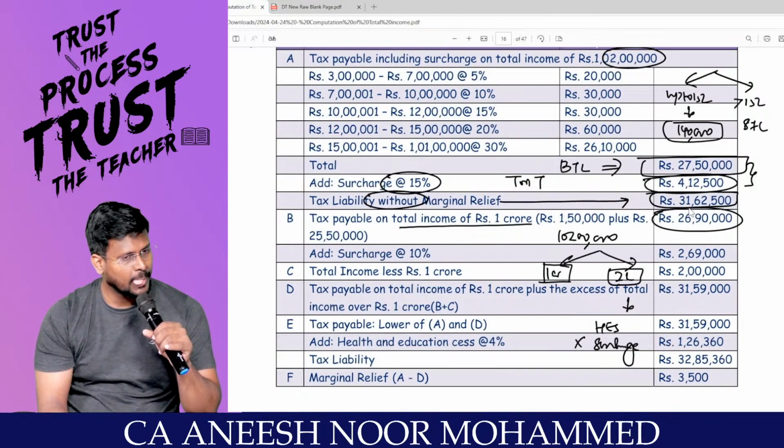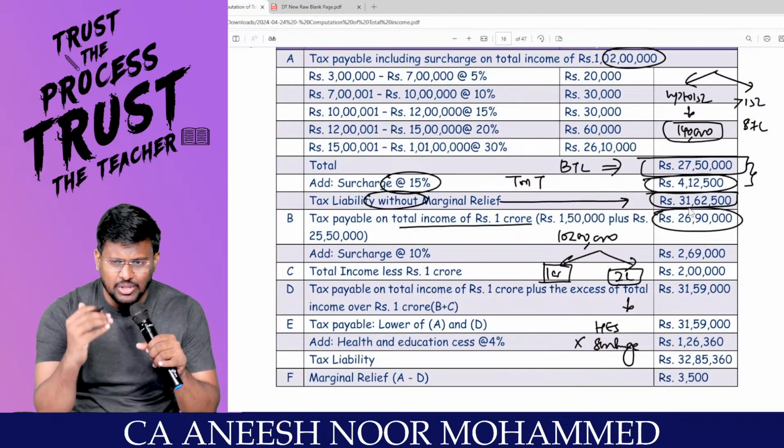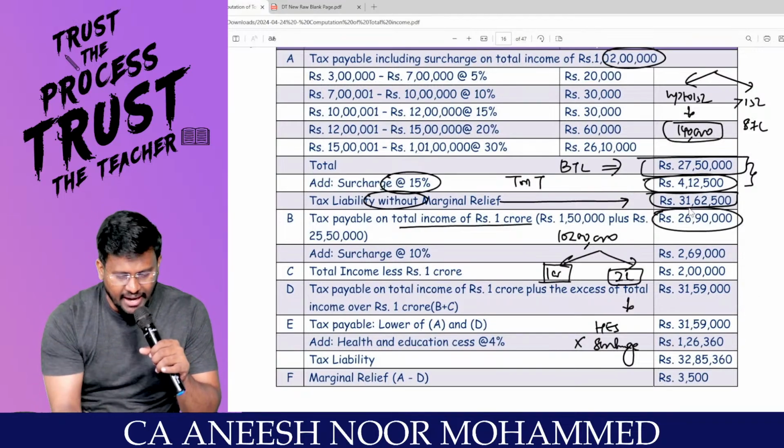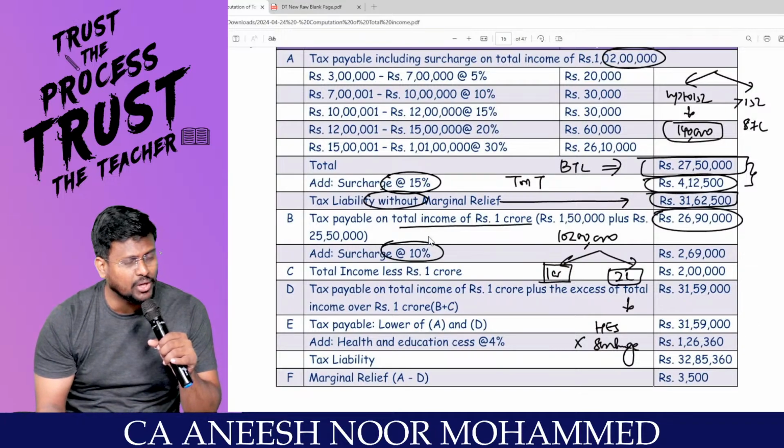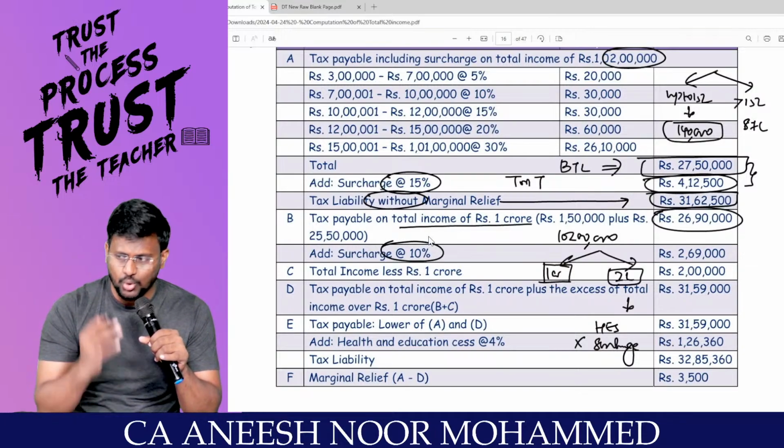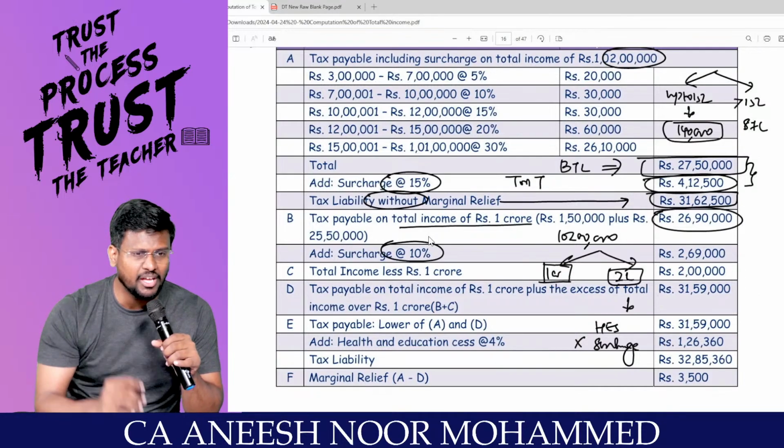Right, sir? Sir, if the income is only up to 1 crore, I am liable to pay surcharge only at the rate of 10%. No need to die by paying 15% surcharge.